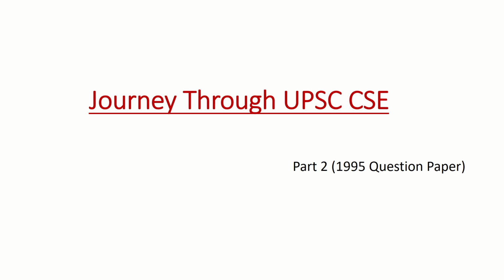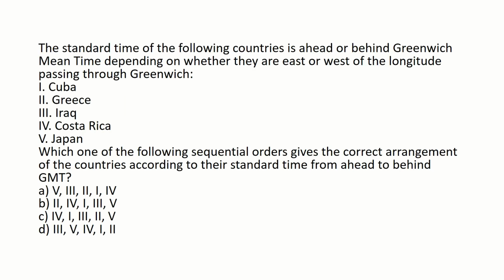Let's begin. The first question is, the standard time of the following countries is ahead or behind Greenwich Mean Time depending on whether they are east or west of the longitude passing through Greenwich. Cuba, Greece, Iraq, Costa Rica, Japan. Which one of the following sequential orders gives the correct arrangement of the countries according to their standard time from ahead to behind GMT? Before finding the answer, let's discuss the question.